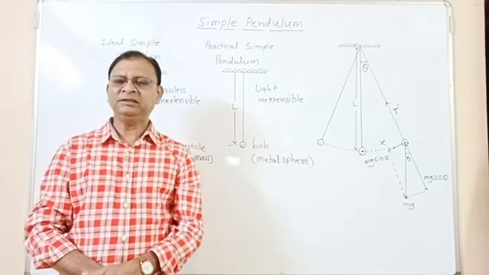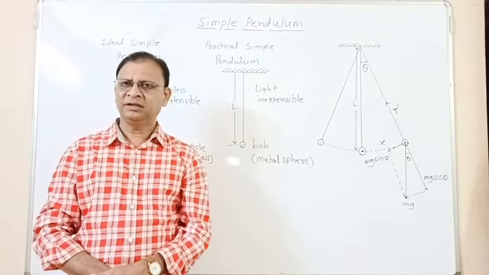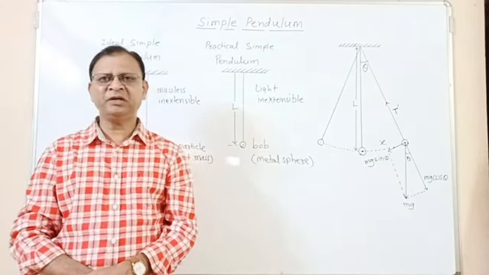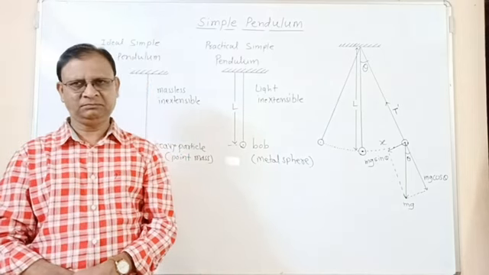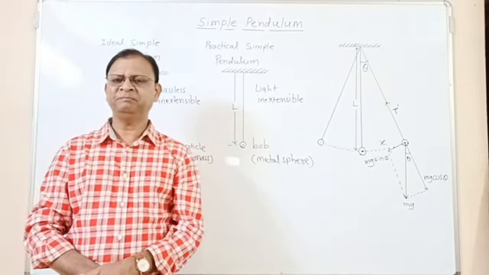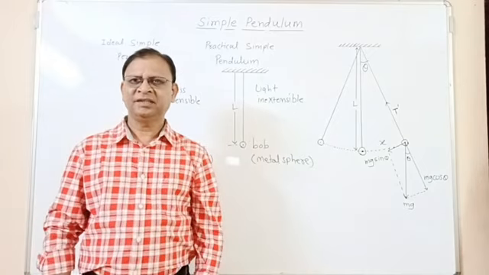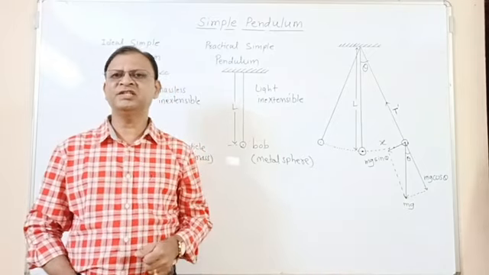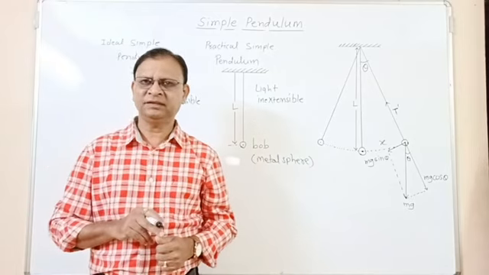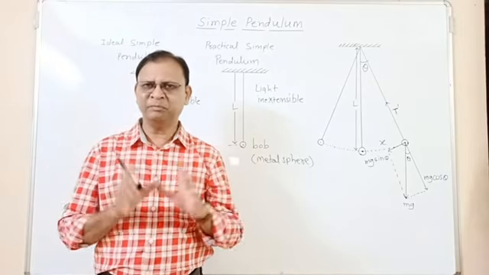We can obtain the expression for period as well as frequency of oscillation of a simple pendulum. Then we can draw some conclusions, and these conclusions are also called as the laws of simple pendulum.